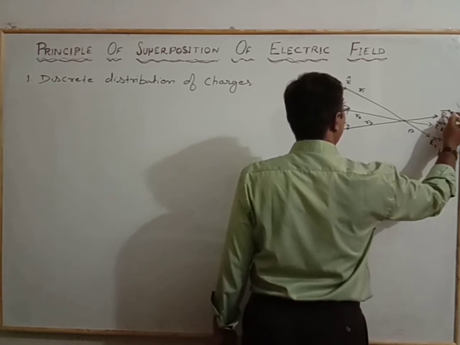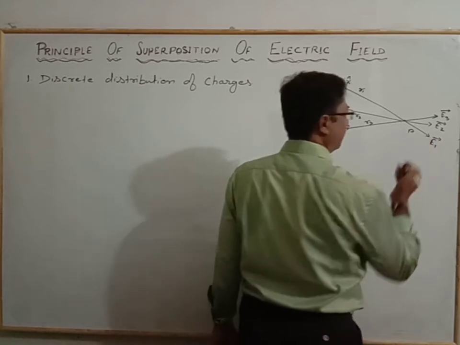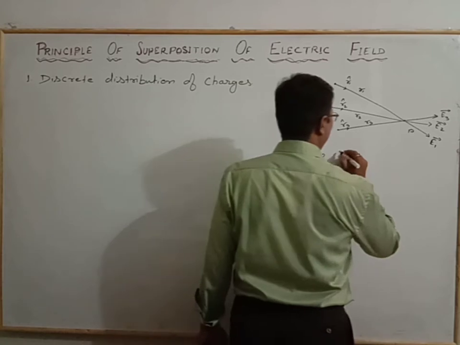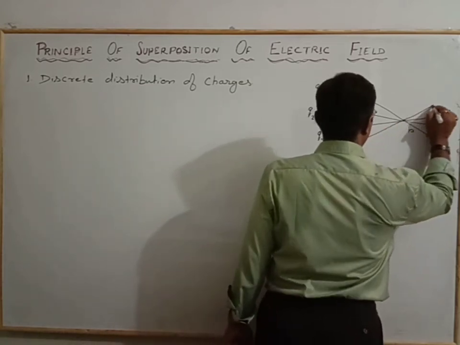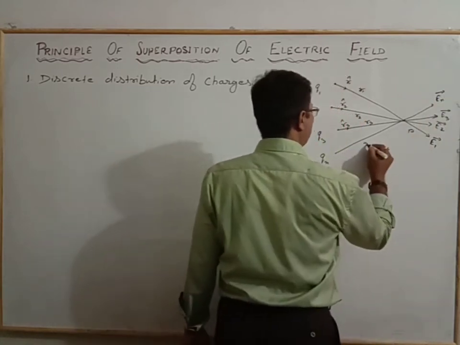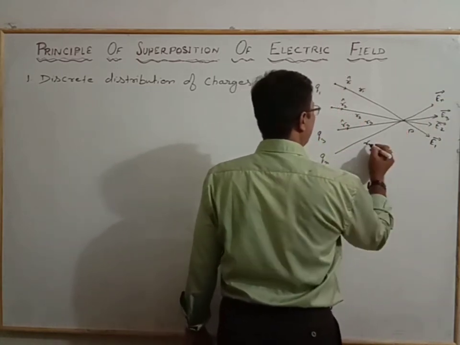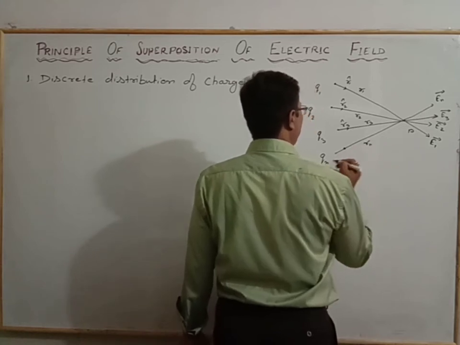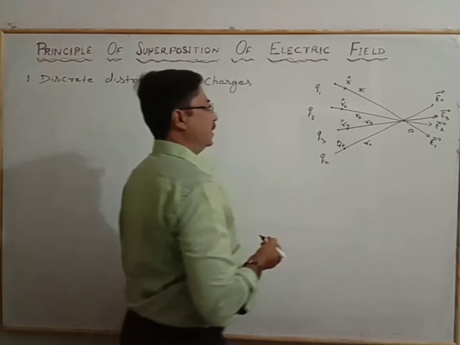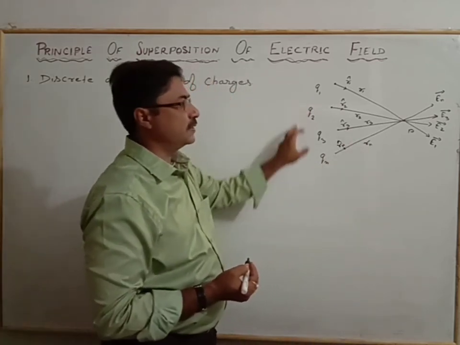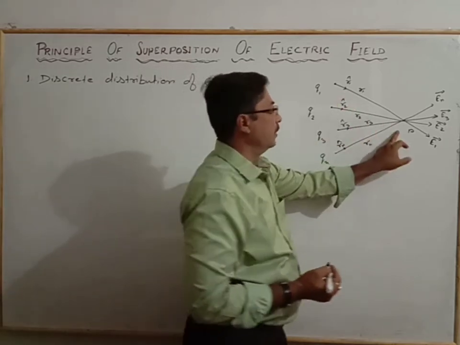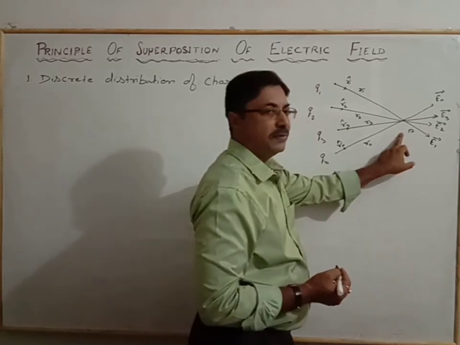All are vector representations, since the electric field is a vector quantity. From Qn, the electric field is En, the distance from Qn to the point P is Rn, and the unit vector is Rn cap. This is the arrangement of the discrete distribution of charges up to the nth term, and we will calculate the electric field due to these charges at the point.